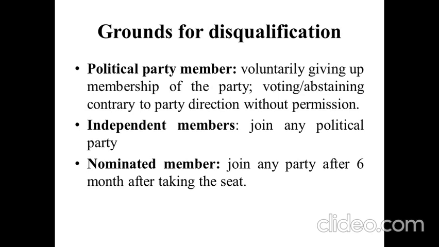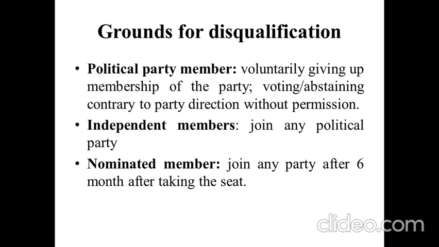There are different grounds on which disqualification is done under the anti-defection law. If a political party member voluntarily gives up membership of the party, or abstains or votes contrary to the party direction without the permission of the party, he loses his seat.